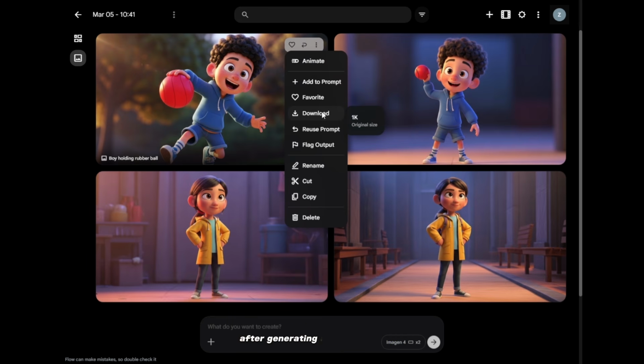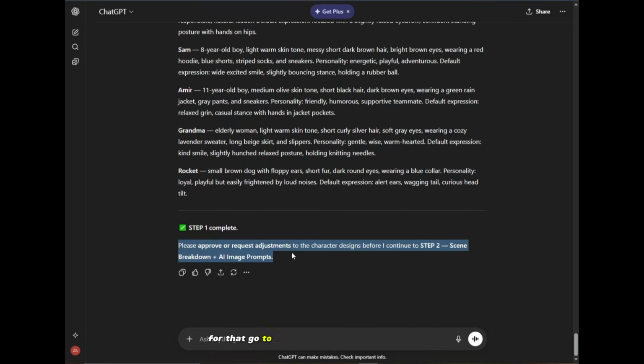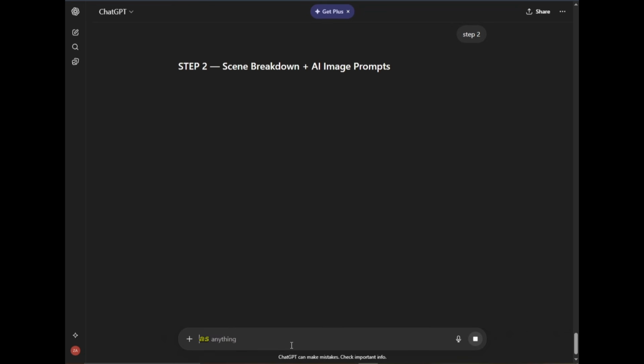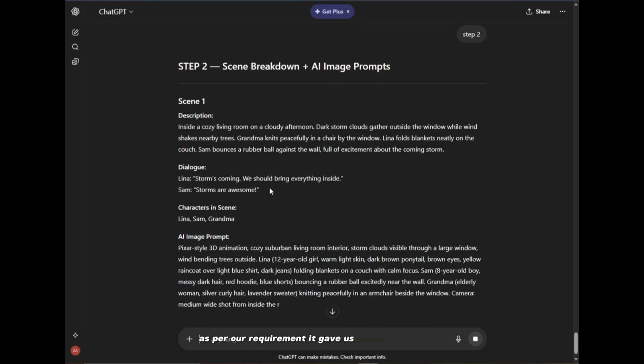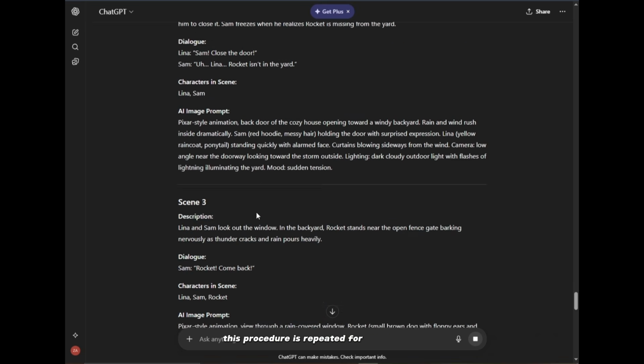After generating all the characters, let's move to the next part, which is scene generation. For that, go to ChatGPT, type step 2 and hit enter. As per our requirement, it gave us scene 1 description, dialogue, characters in the scene, and then the scene prompt. This procedure is repeated for every scene.